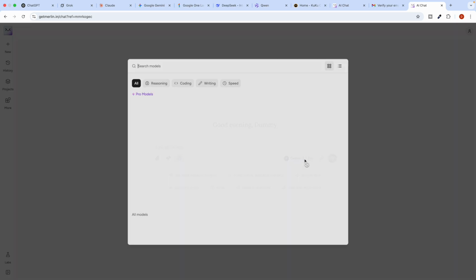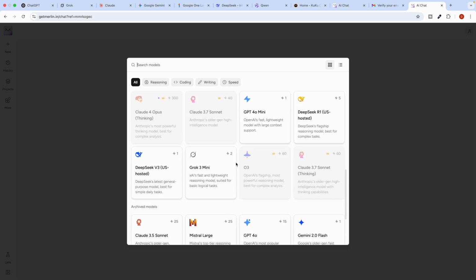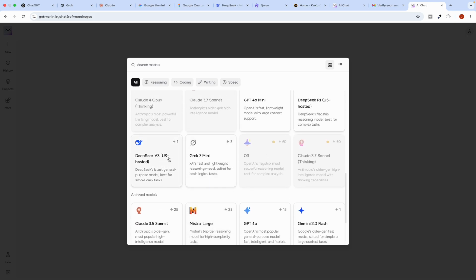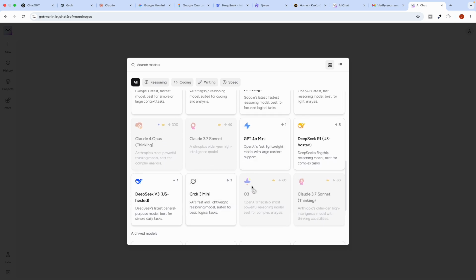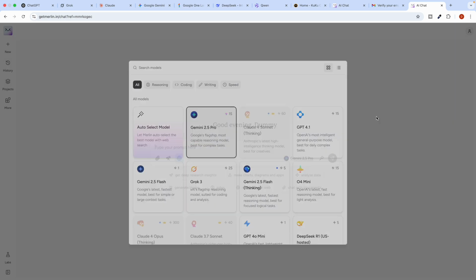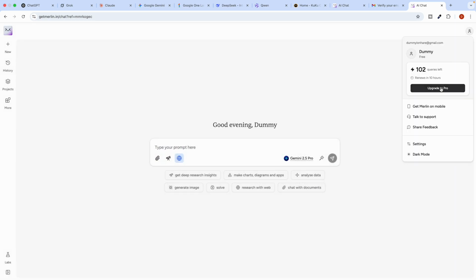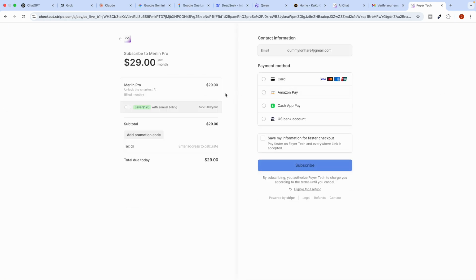But if you will see here, there are plenty of other powerful AI models, and you can access any model, like DeepSeek, Grok, Gemini, Claude as well. All the models are available for you. And the best part is that if you upgrade to their plan, which I am going to upgrade right now, you just click on Upgrade to Pro, and you see these options.